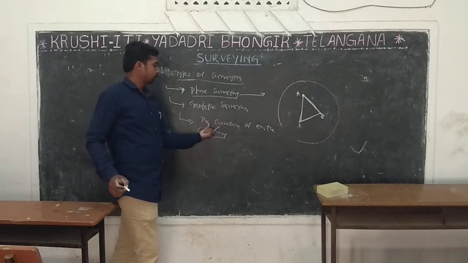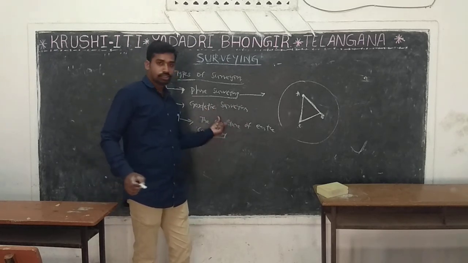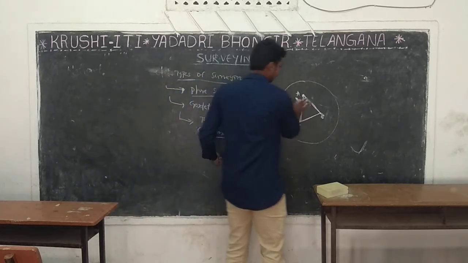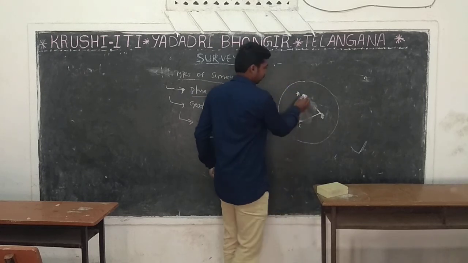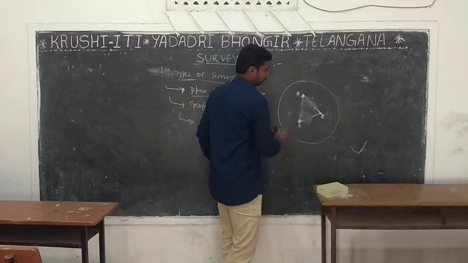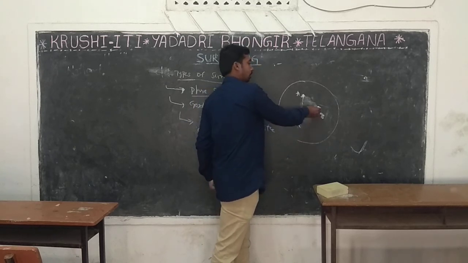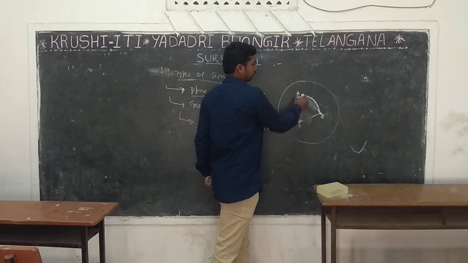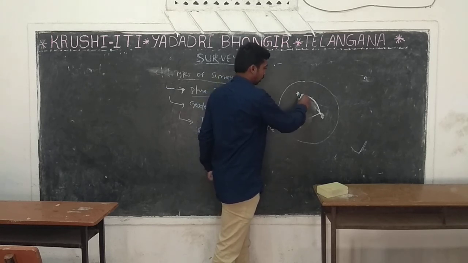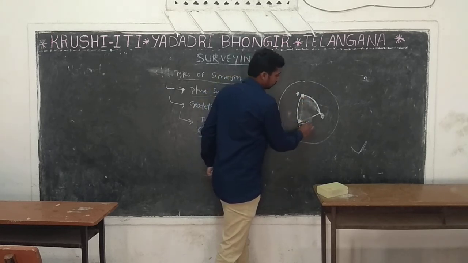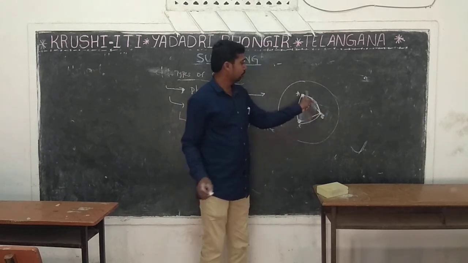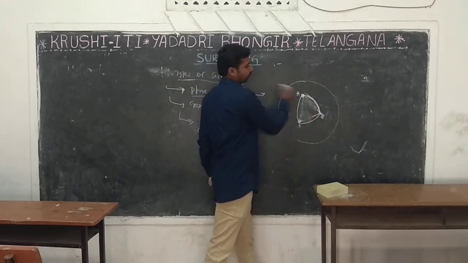Suppose these three are the survey points. From A to B, the survey line is curved shape.